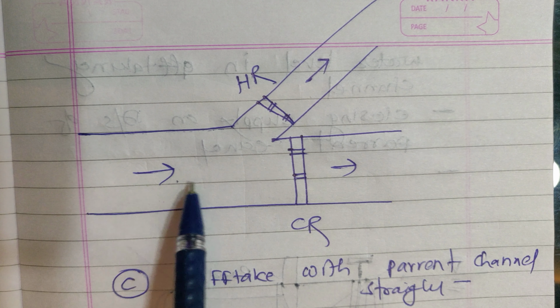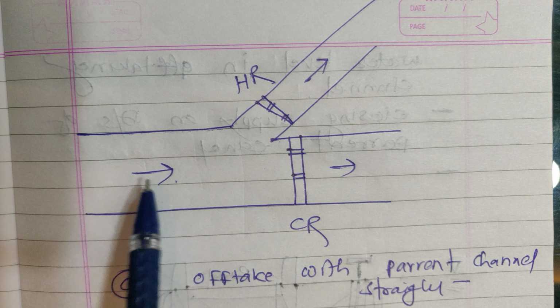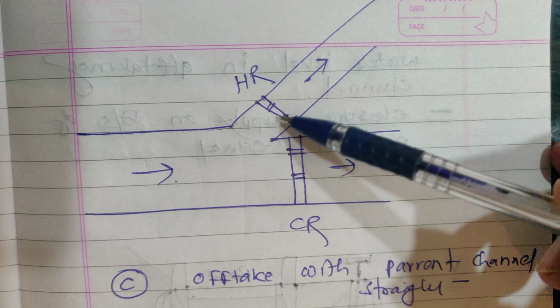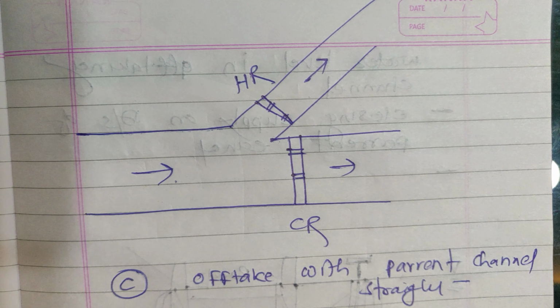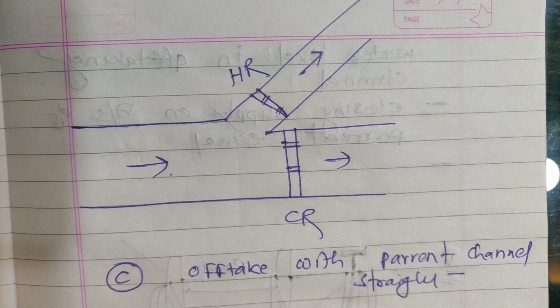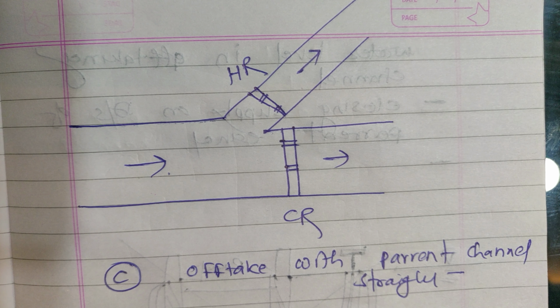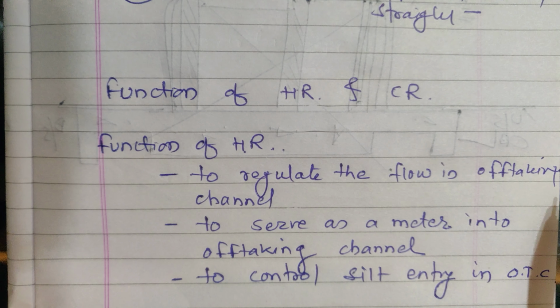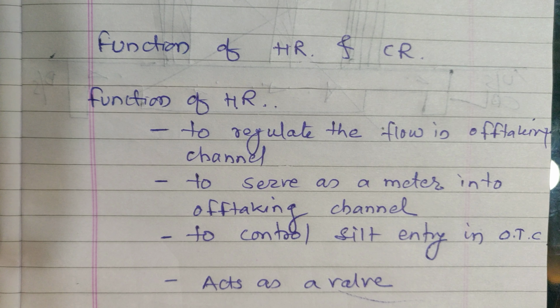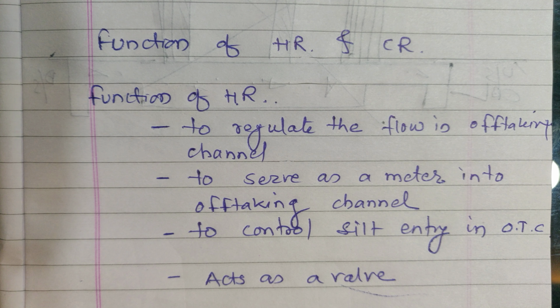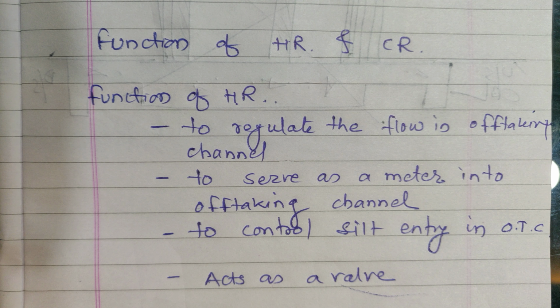The main canal is in the same direction, the main or we can say parent canal, and this is the off-taking canal. Head regulator, cross regulator. Off-take with the parent channel straight. Then what is the function of this HR and CR? Normally in the department, or practically at site, it is said as HR or CR. HR means head regulator, CR means cross regulator.